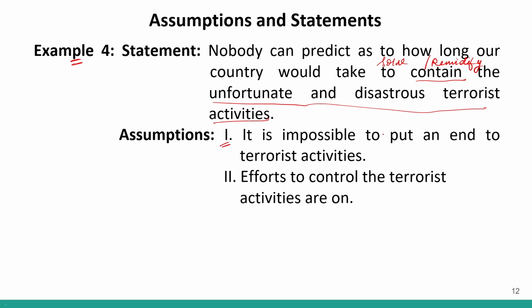Assumption 1 says it is impossible to put an end to terrorist activities. Again, the use of the word impossible is extreme. If the word was that it is difficult to put an end to terrorist activities, it would have been a correct assumption. Because over here, definitely it is written that nobody can predict how long it will take. So, definitely it is a tedious, difficult task. That is why it is difficult for us to predict the length of how much time is required. So it is difficult to put an end to terrorist activities, but the use of the word impossible is extreme. So this will not be a correct assumption.